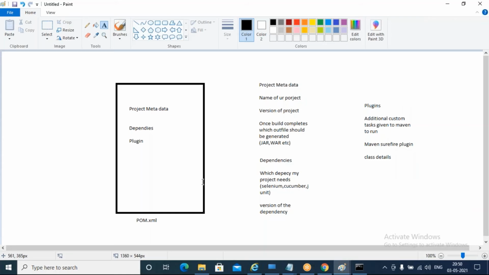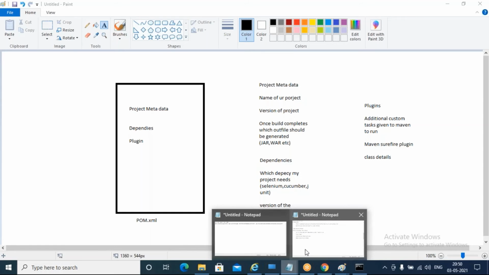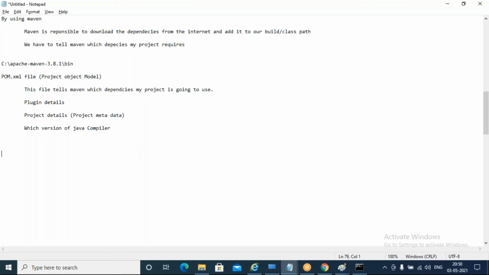And while mentioning the dependencies, we have to give the dependency details. We just cannot say I want the Selenium jar like that.